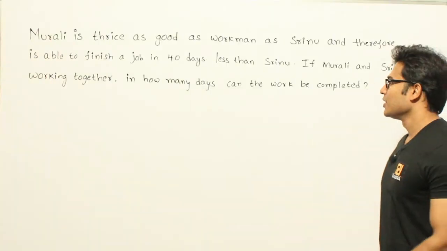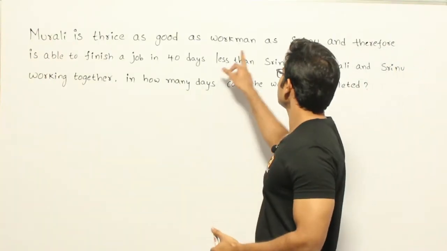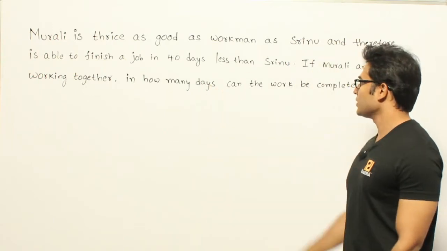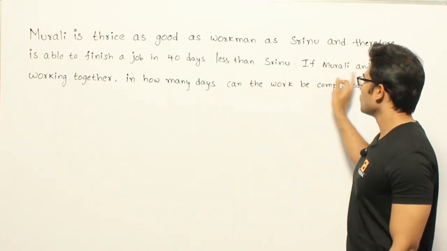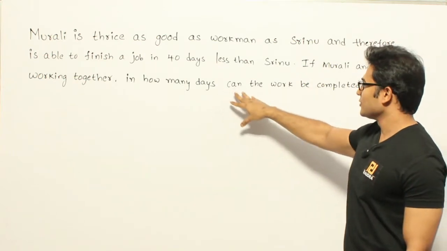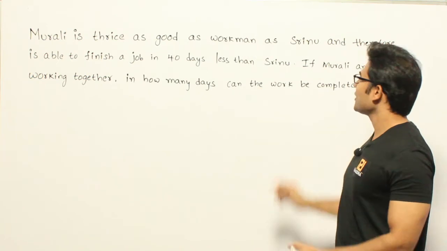Let's see this example. Murli is thrice as good a workman as Srinu and therefore is able to finish a job in 40 days less than Srinu. If Murli and Srinu are working together, in how many days can the work be completed?